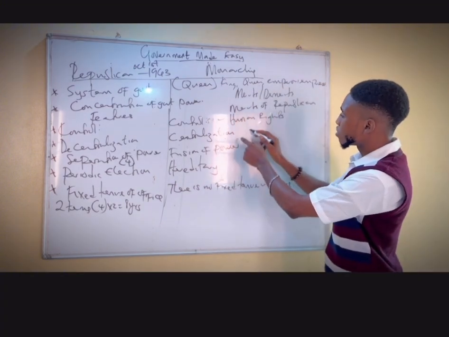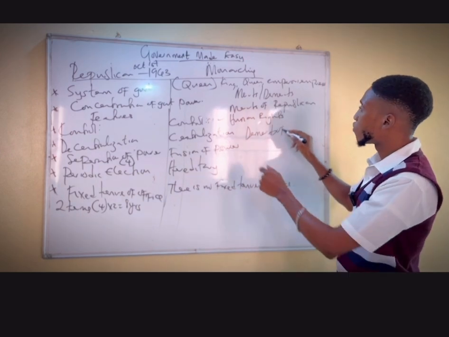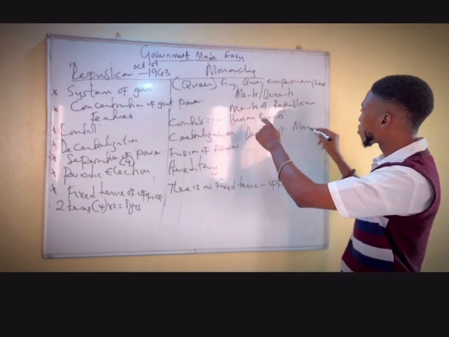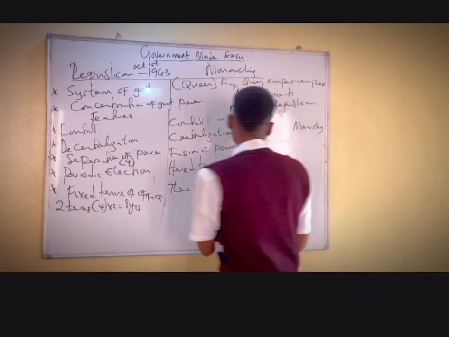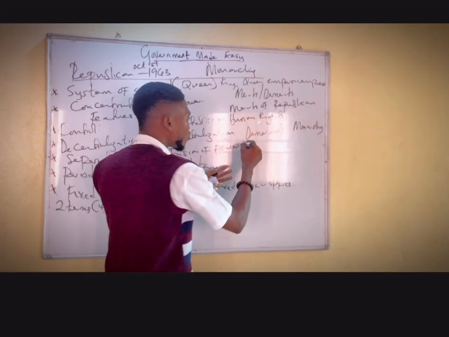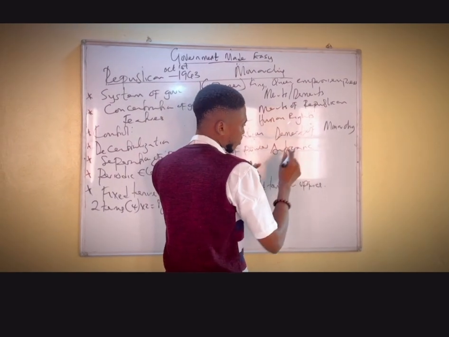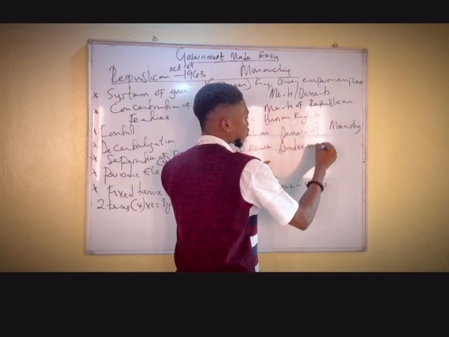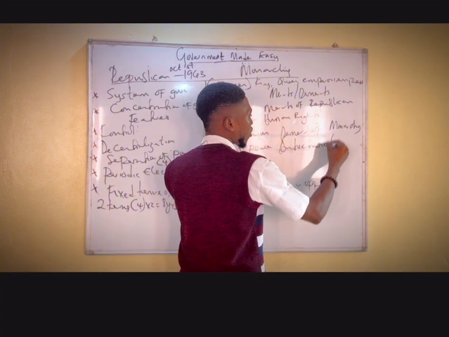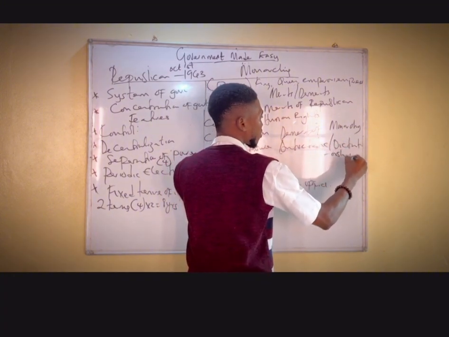Now, let's look at the demerits of the monarchy system of government. Now, this system of government can lead to autocratic governments, let me write it this way, can lead to autocratic governments or a dictatorship government.